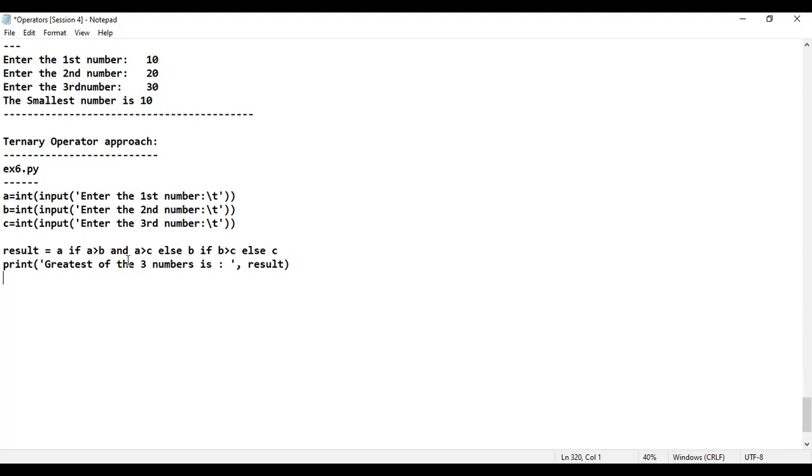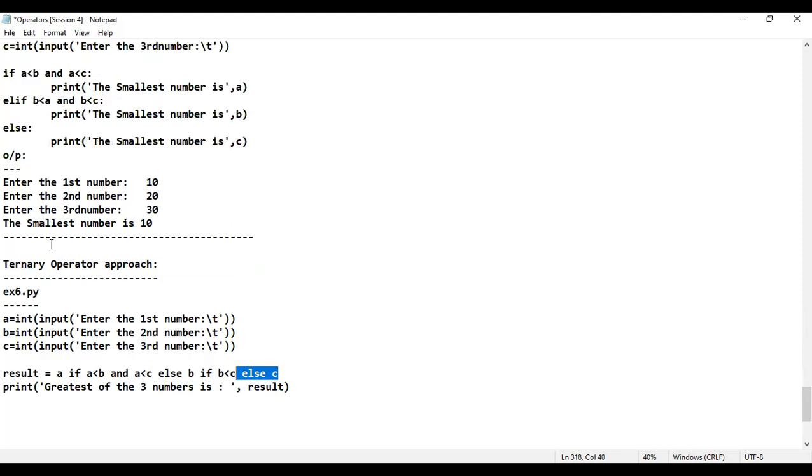I just have to tell if A is less than B and if A is less than C, then I can come to a conclusion that A is the smallest. If not, print B as the result only if B is less than C. Else print C as the smallest. Here I'll just tell smallest.